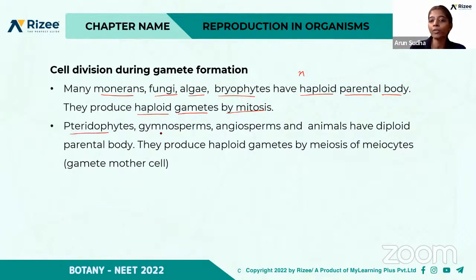But if you take the pteridophytes, gymnosperms, angiosperms, and other higher animals, they have diploid parental bodies, that is, they have 2n number of chromosomes. So they produce haploid gametes by meiosis. Meiosis is a reduction division where there occurs a reduction in the number of chromosomes, right? We already saw these in the different types of cell division, that is, mitosis and meiosis. They produce haploid gametes by meiosis of meiocytes. What is a meiocyte? It is a gamete mother cell. From the gamete mother cell, they produce gametes by meiosis. So there occurs the formation of gametes.